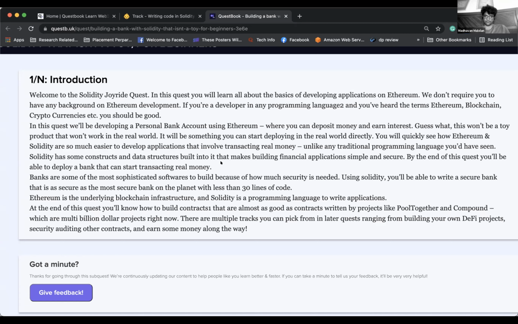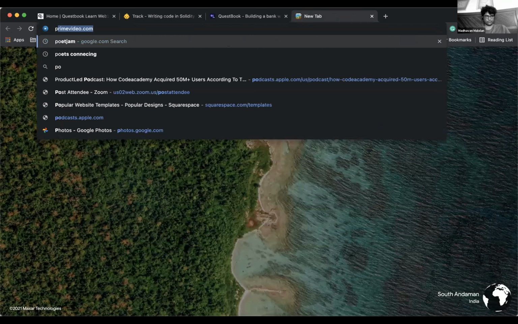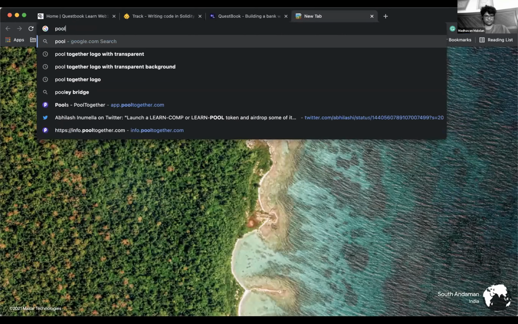Cool. Pool Together and Compound, what do they do? Compound, I know, is for the interest thing. Am I right? And Pool Together. Why don't you Google it? So in the meantime,